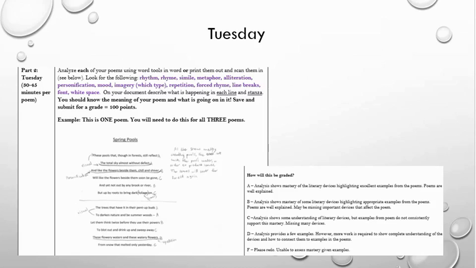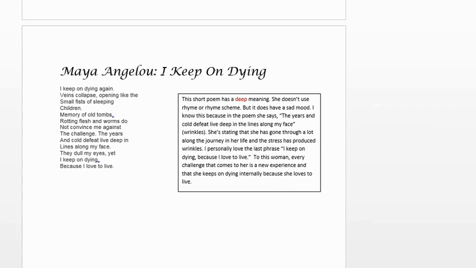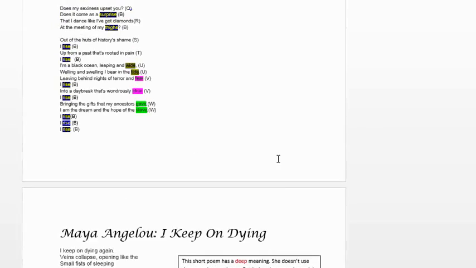On Tuesday, I'm asking you to dig a little deeper. Throughout this unit, we've been exploring poetry and learning to analyze poems. This is your chance to analyze the 3 poems you've selected. You're going to look for devices that we've been talking about: rhythm, rhyme, similes, metaphors, alliteration, personification, mood, imagery, repetition, forced rhyme, line breaks, all of the devices we've talked about. You're going to show me on these poems your analysis of them.